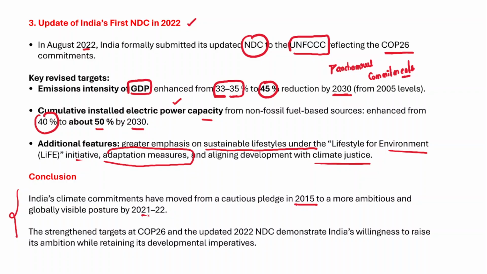So India's climate commitments moved from a cautious pledge in 2015 to a more ambitious and globally visible posture by 2021-22. In fact, it also strengthened targets at COP26 and updated nationally determined contributions. So it demonstrates India's willingness to raise its ambition while retaining its developmental imperatives as well. Now, in a nutshell, you need to emphasize the need for balanced development that keeps in mind both environmental sustainability and the need for economic growth and economic development as well.